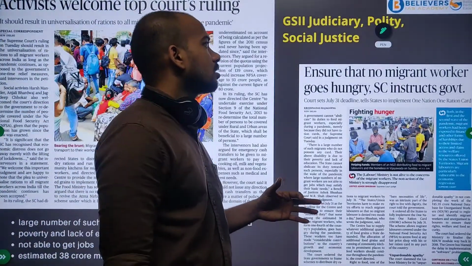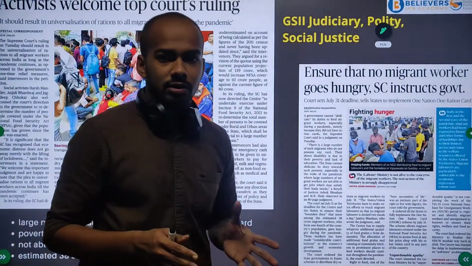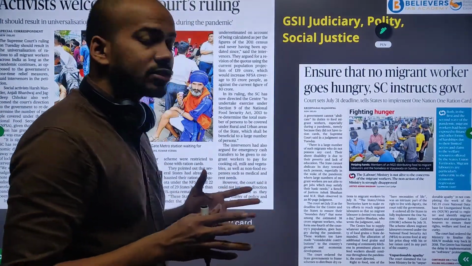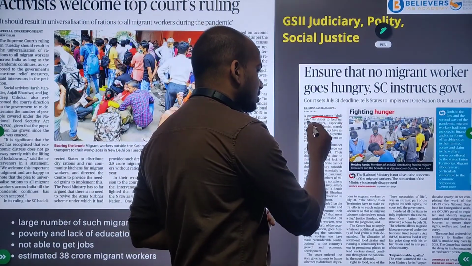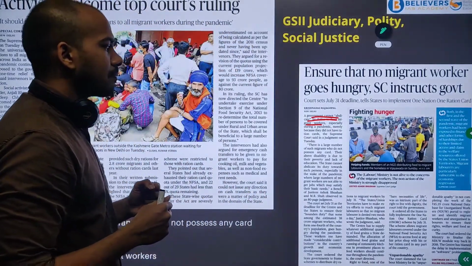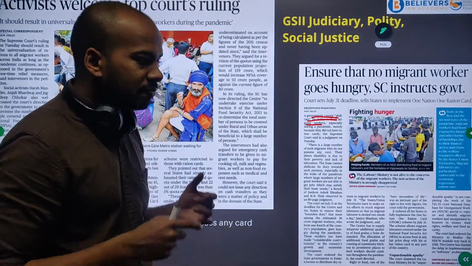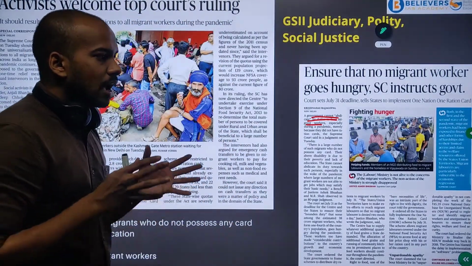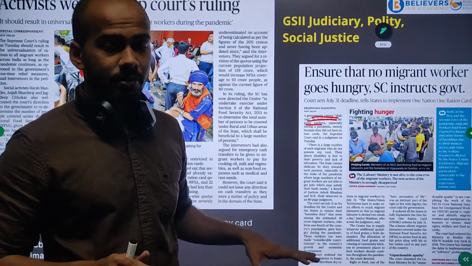The next article is about migrant workers. So the Supreme Court has recently, on Tuesday, said that the government cannot abdicate its duties to feed migrant workers, especially during a pandemic, merely because they did not have a ration card. So the government was not able to provide proper food, proper accommodation, proper kind of care for the migrant workers who are stuck at different parts of the country, right?